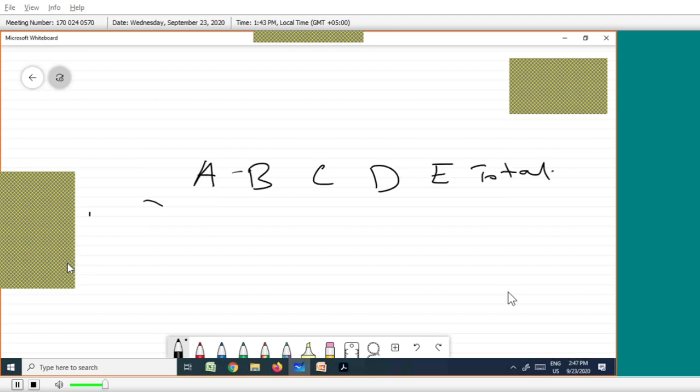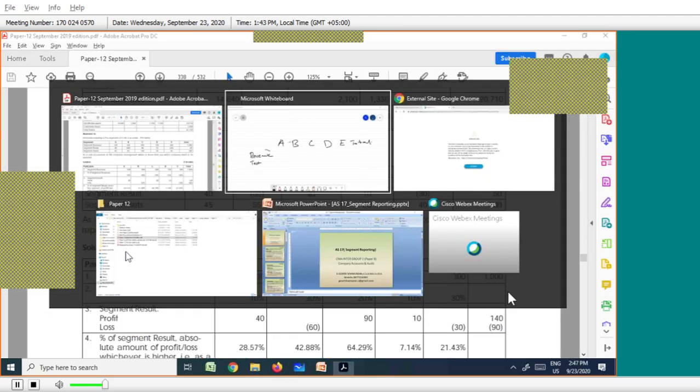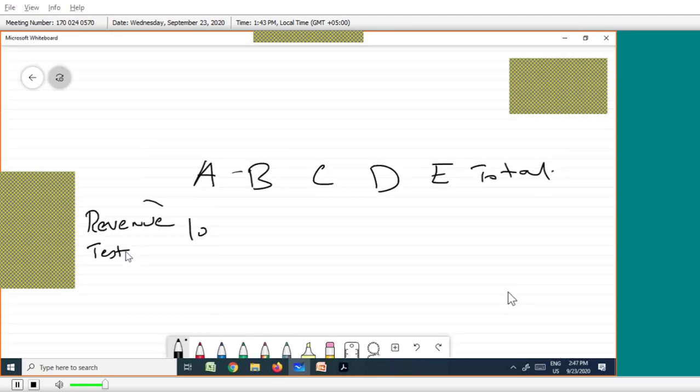What is my total revenue? A is 100, B 300, C 200, D 100, E 300. Total revenue is 1000.